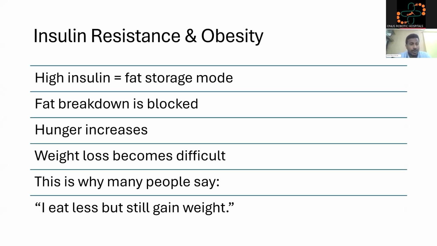Insulin resistance and obesity. High insulin. Insulin is a fat storage mode. Whenever there is high insulin, insulin forces the body to store the sugars as fat, because insulin is a storage hormone. So whenever there is high insulin, the body is under storage mode. So whatever food we consume, whatever fat we have in the body won't get broken down.